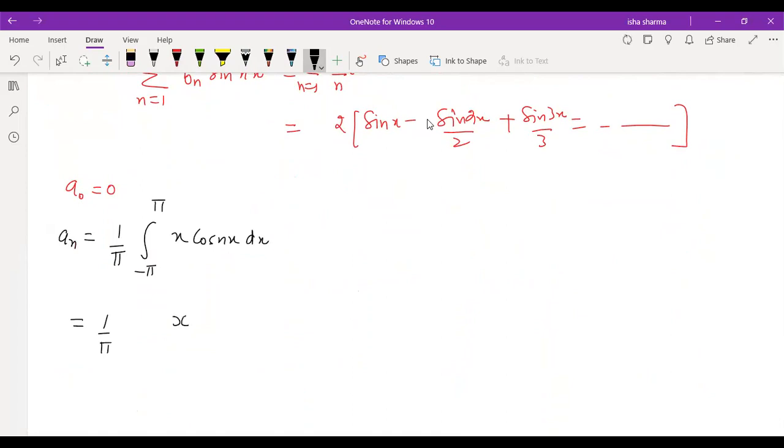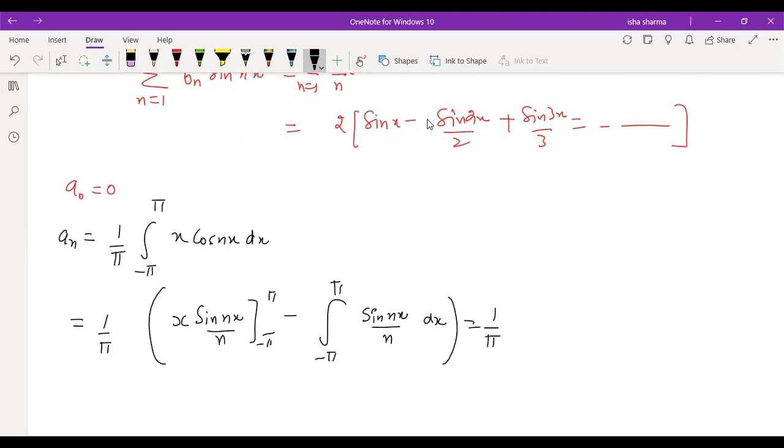It's first function times the integral of the second, so sine nx by n, minus the integral of the derivative of first. So x is the first function, its derivative is 1, and again the integral of cos nx is sine nx, so obviously it will be divided by n, dx. This whole is being multiplied with 1 by pi.